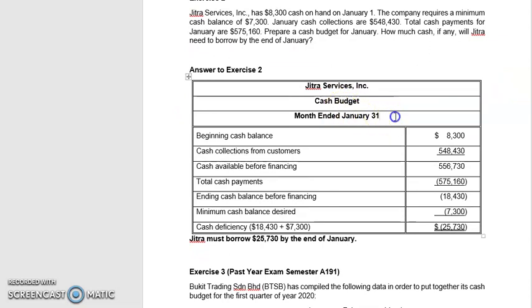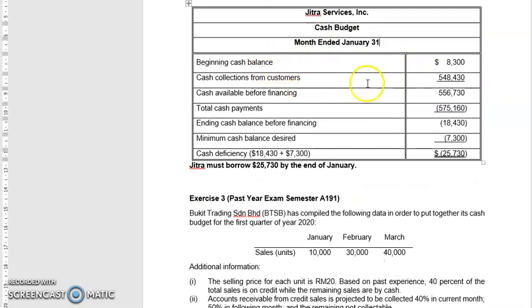So you put all the headers and then the beginning cash balance, okay, the cash collection from customers, the cash available before financing, and you will get the total cash payment. Ending cash balance before financing, minimum cash balance desired, and you will get the cash deficiency of $25,750. So Jitra must borrow $25,730 by the end of January.